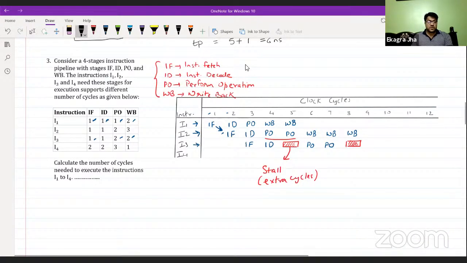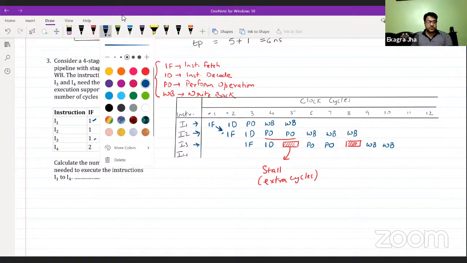Once the WB stage is free, it can be acquired by I3. So there will be two stalls during the execution of the I3 instruction.